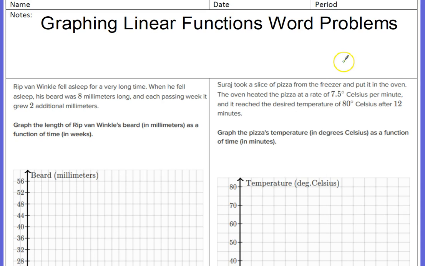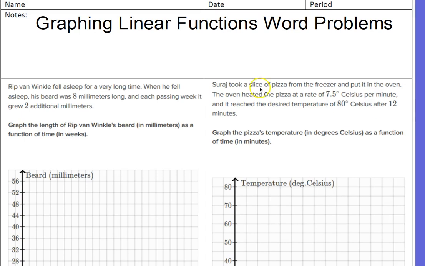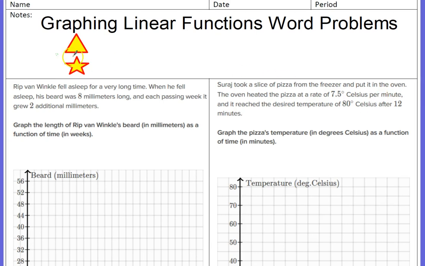They are linear functions, which means they're going to be straight lines either up, down, or sideways. Linear means straight line functions. There's going to be word problems, so we're going to need to read, and we're going to be graphing them. So I'd like to review the two things that we need to know for graphing. What was the triangle and what was the star? So we're going to read the word problems to identify these two quantities.